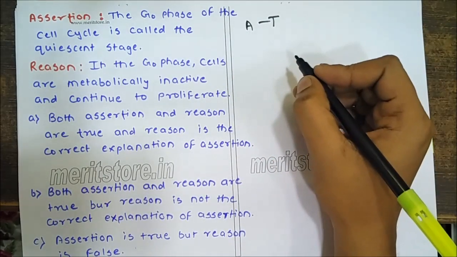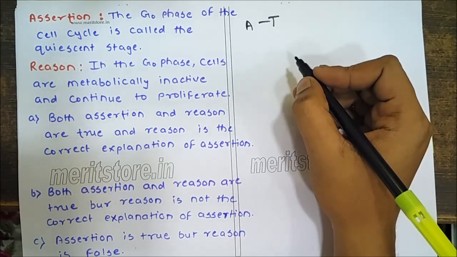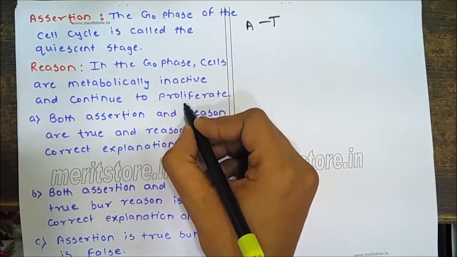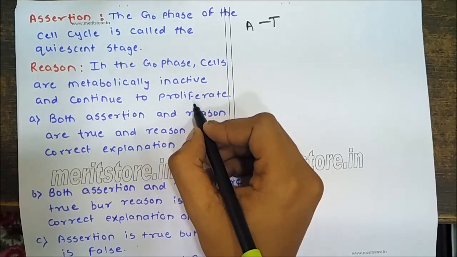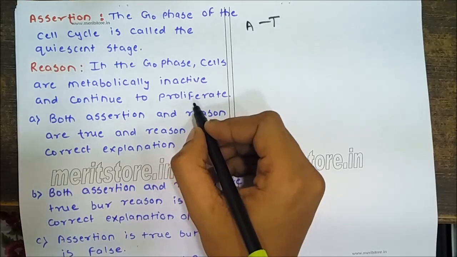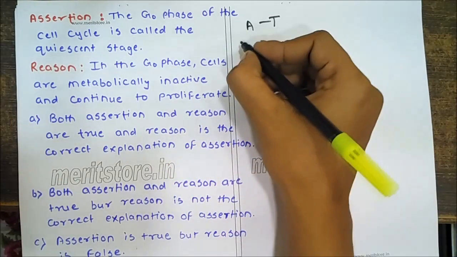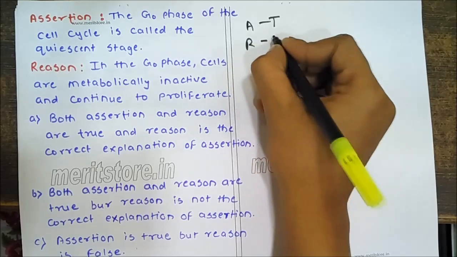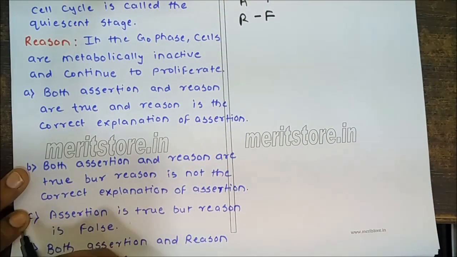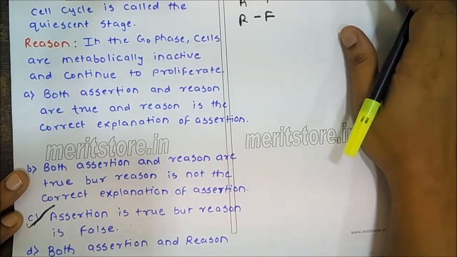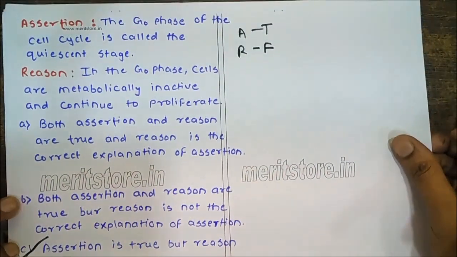In G0 phase, the cells are metabolically active and they continue to proliferate. Do they continue to proliferate? No. In G0 phase, they do not undergo division. They are metabolically active but they do not proliferate. So your reason is false. So the assertion is true but the reason is false. So the correct option is C. Now, next.